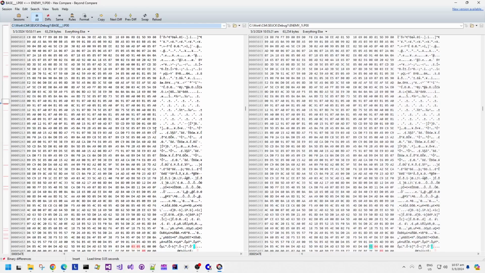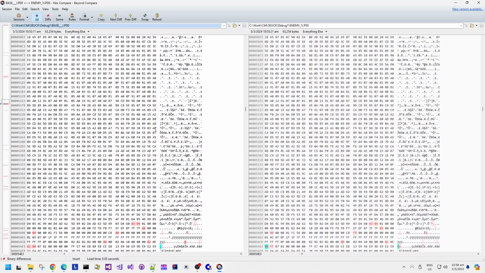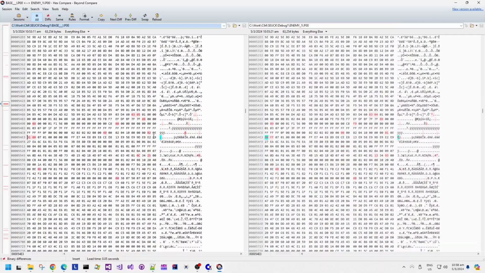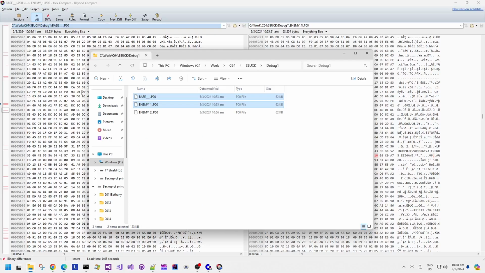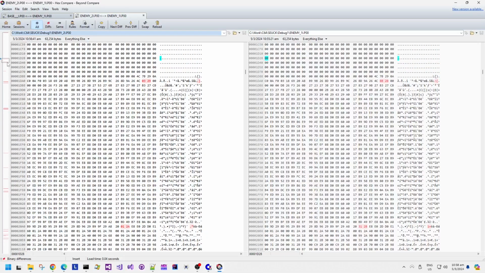There's a scattering of bytes changed there. I think those individual bytes are also within editor code, or maybe within the game code itself. I don't think they are consequential. Again, those bytes have changed, but it's only a couple of bytes here and there. I don't think that that's relevant to what we're looking for. It seems to be at the start and end of what maybe looks like a data table or something like that at 1DE8.